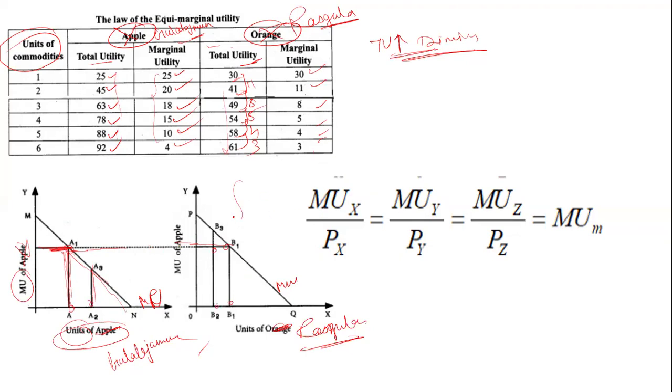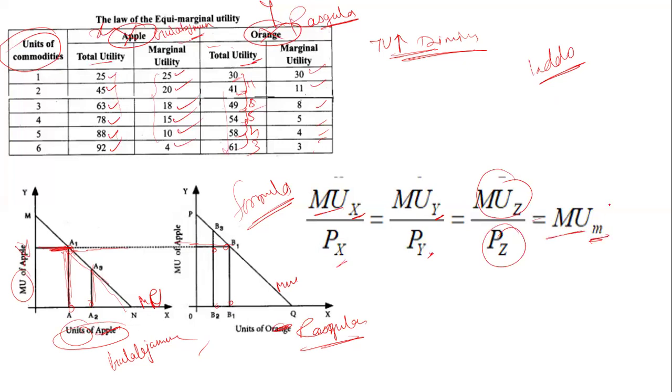There is the formula of the equimarginal utility. That means if gulab jamun is X and rasgulla is Y, then marginal utility of X, gulab jamun, divided by its price, is equal to marginal utility of Y divided by its price, is equal to, if I consume another thing like laddu, the marginal utility of laddu divided by its price.